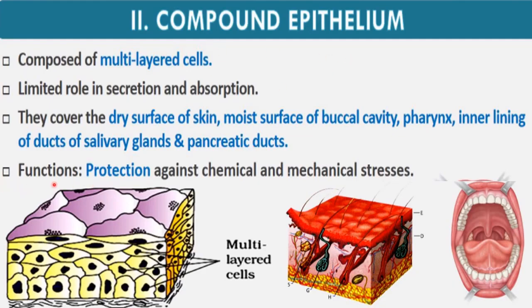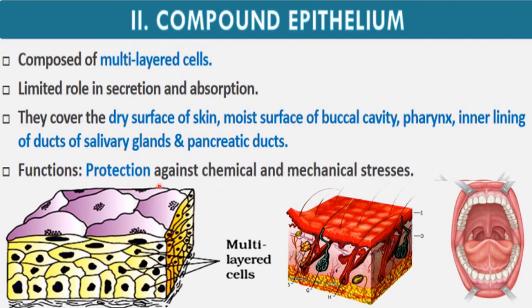What is the function of compound epithelium? It provides protection against chemical and mechanical stresses. So this is the main function of compound epithelium, which is different from the function of simple epithelium, which was secretion and absorption, right? But the function of compound epithelium is protection.